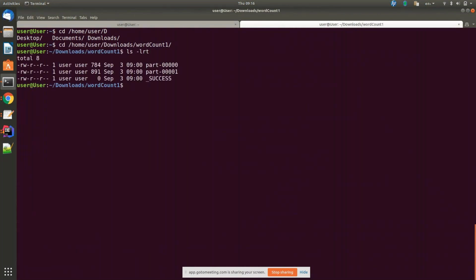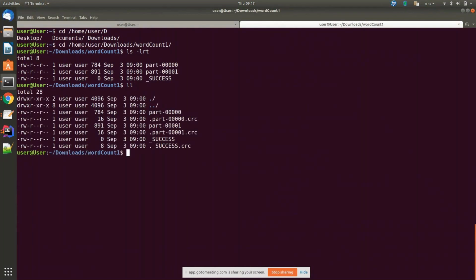Okay, here. No, type ll. Look at that, the CRC files are there, but because they start with a dot, they are hidden. CRC means cyclic redundancy check, right? So what will these files have? These files make sure that your blocks are not corrupted. Whatever files have been created and loaded into the machine, these files make sure they are not corrupted. They keep checking it.